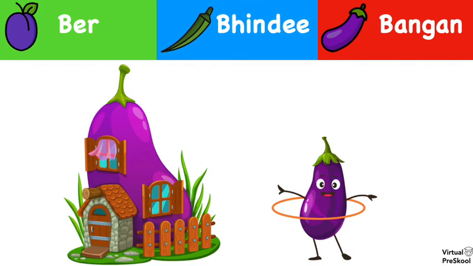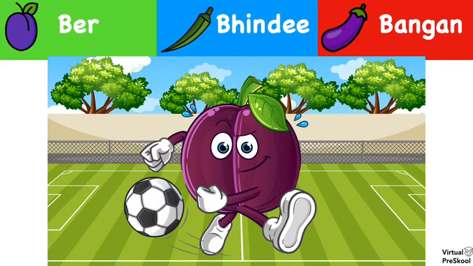And this eggplant lives in an eggplant ghar. What is eggplant in Hindi? Bear, bhindi, or bangan? Bangan. And here we have a plum that's playing soccer. And how do we say plum in Hindi? Bear, bhindi, or bangan? Bear.